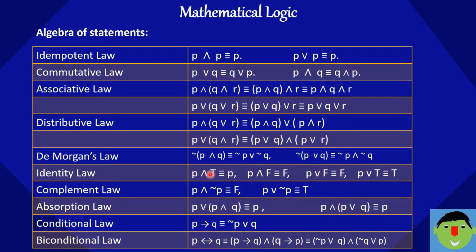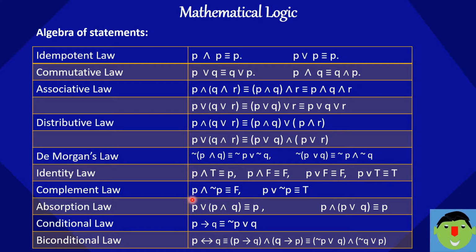Identity law. P and T, that is nothing but P. So here the statement P and T, true value T, that is nothing but P. P and F, that is nothing but F. P or F, that is nothing but P. P or T, that is nothing but T. Complement law.